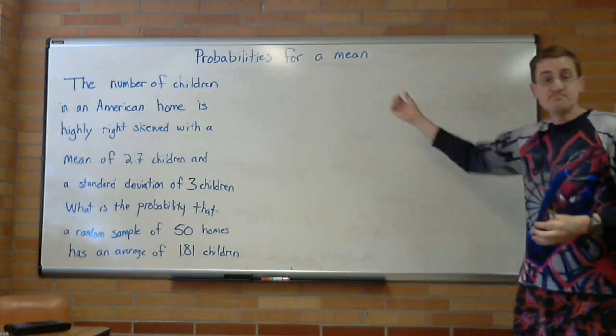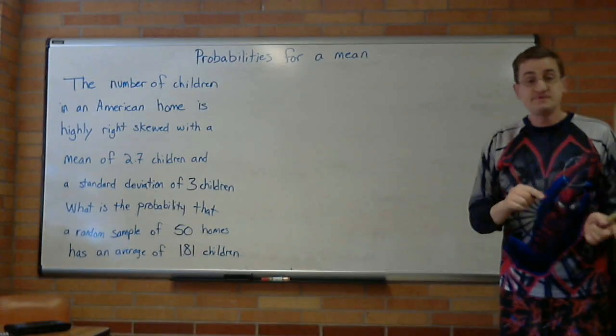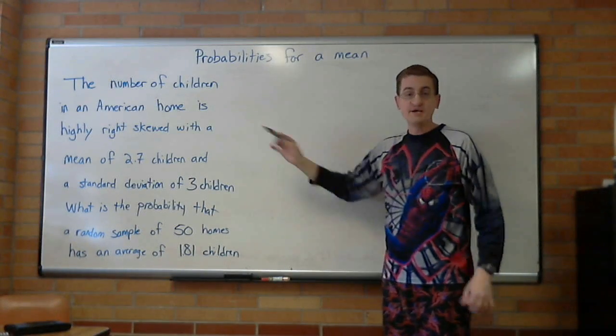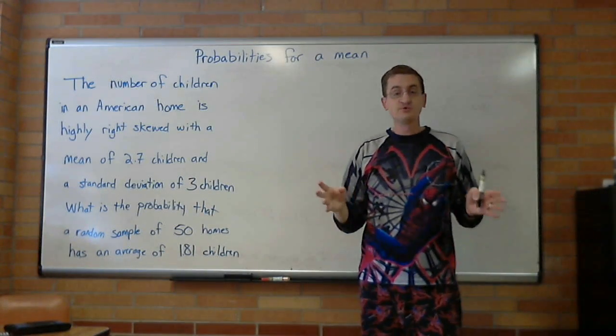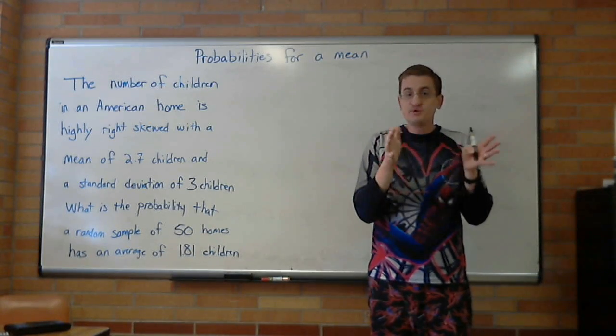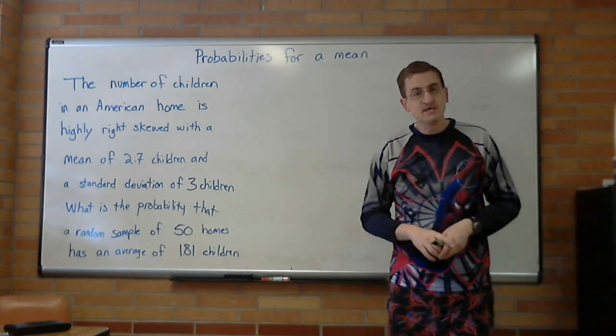We're gonna do some probabilities for mean. And what makes this one a little different than what we've done before is here we're talking about a distribution that is highly right skewed, the number of children per household, because there's a lot of households that have 0, 1, 2, 3, 4 kids. But once you start getting into 5, 6, and 7, it's a little more rare.